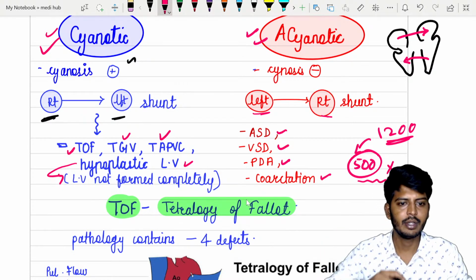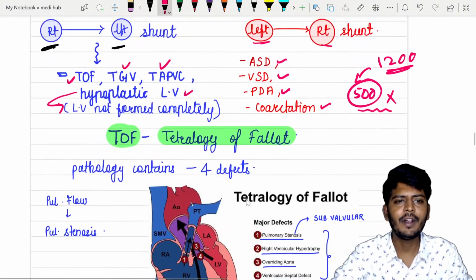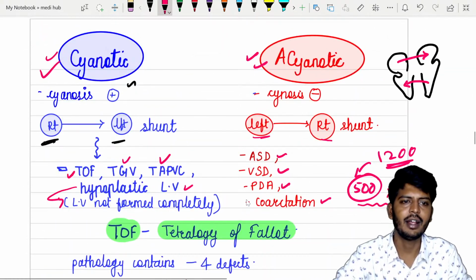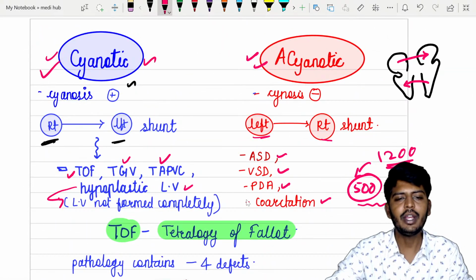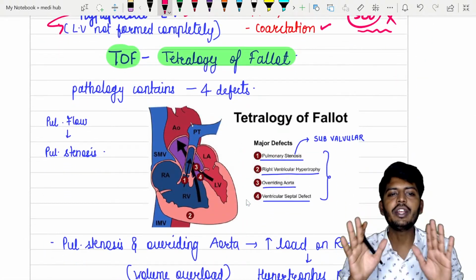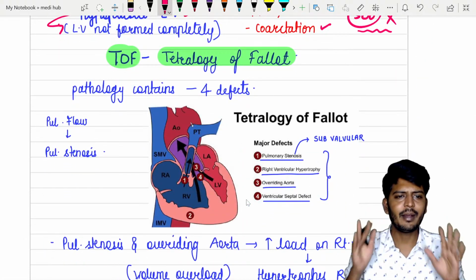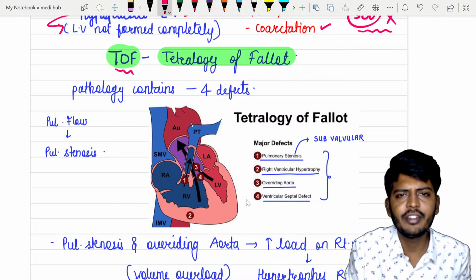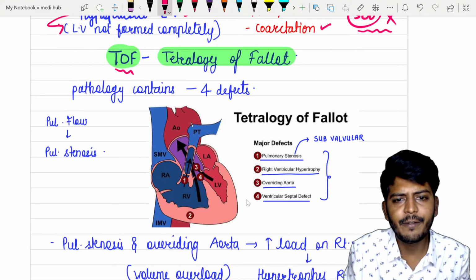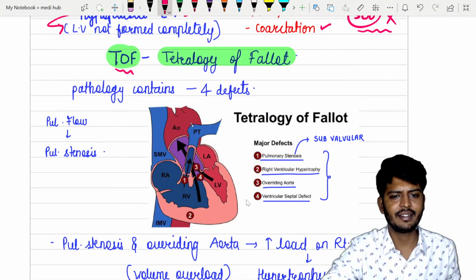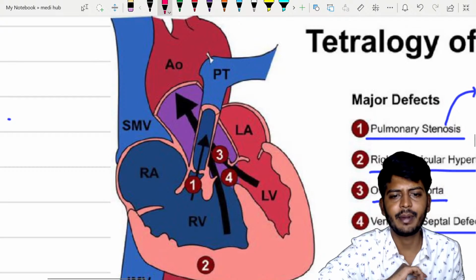ओके, चलिए. तो फर्स्ट एंड मोस्ट इंपॉर्टेंट, let's start with the cyanotic heart defect. cyanotic heart defect के अंदर there is a bluish discoloration of the skin. The first important one is tetralogy of Fallot. Tetralogy of Fallot means there are 4 defects. ये इमेज के अंदर ही तुम्हें समझ में आ ही जाएगा.